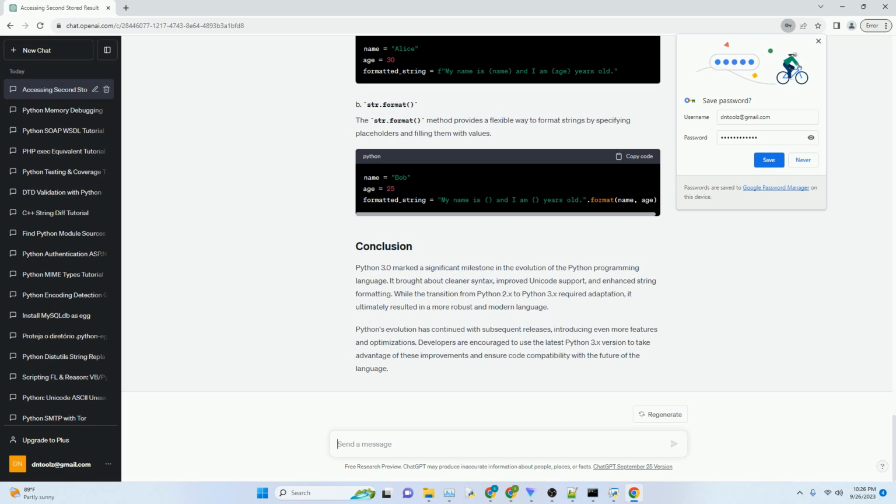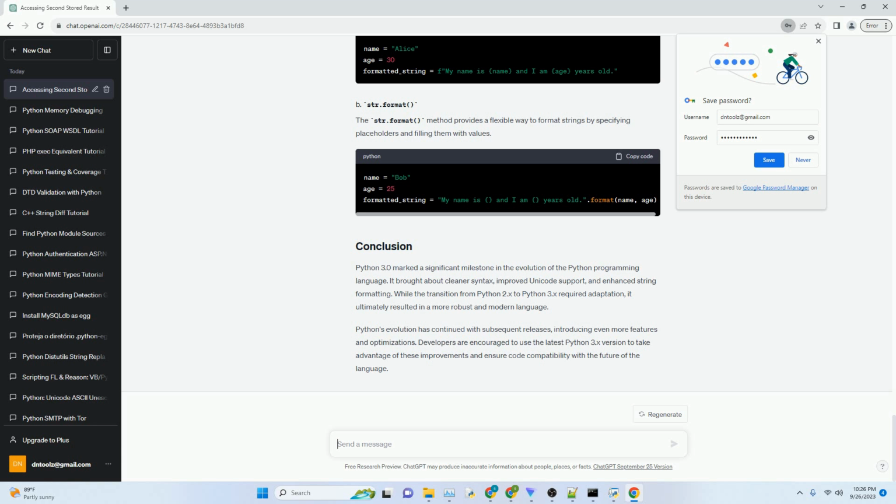In Python 2.x, range generates a list, which can be memory intensive for large ranges. Python 3.0 introduced range, which behaves like Python 2.x's xrange, producing values on the fly, saving memory. In Python 3.0, the input function reads user input as strings by default. In Python 2.x, input evaluates the input as Python code. To achieve Python 2.x behavior in Python 3, you can use eval(input()).